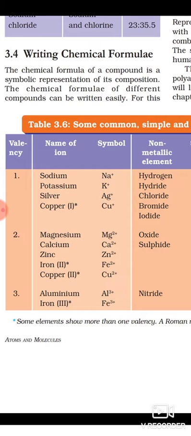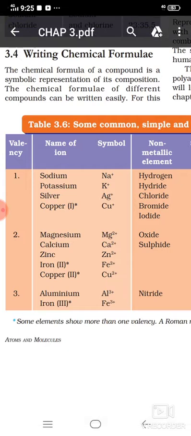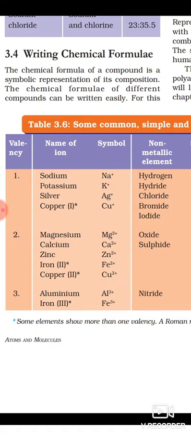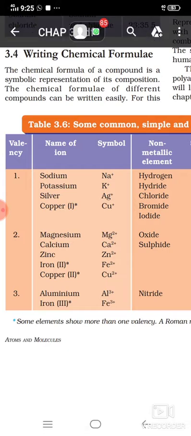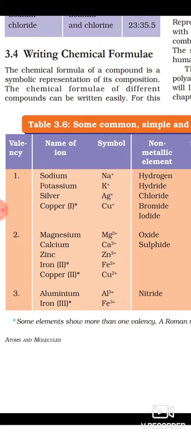So potassium, K plus, what is the valency? 1, not 1 plus, just 1. What is the plus indicating here? It can accept one negative charge, that is, one electron. Now silver is Ag, its charge is also plus, so its valency is 1, and it can accept one negative charge. Copper, Cu plus, copper 1, here in brackets, copper 1 means copper plus only.